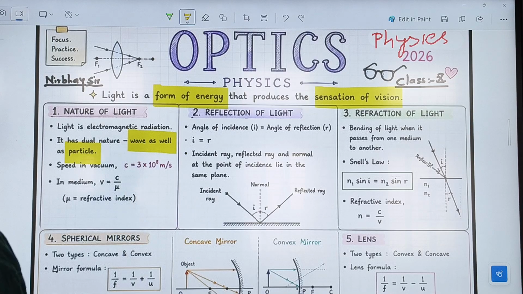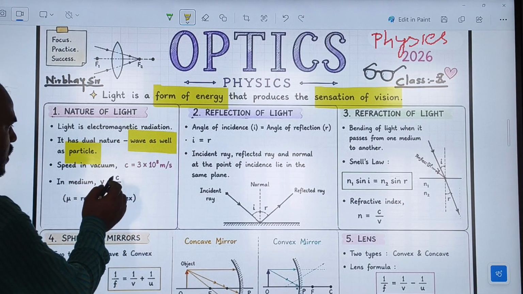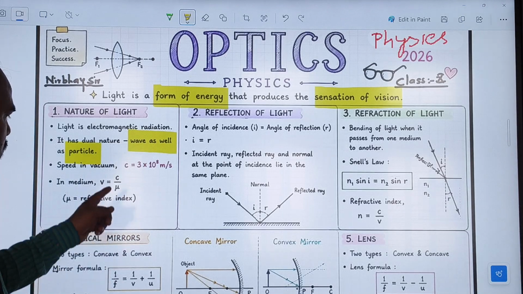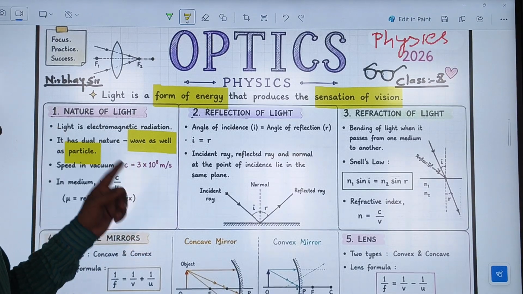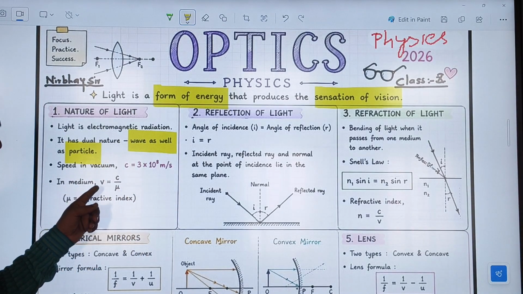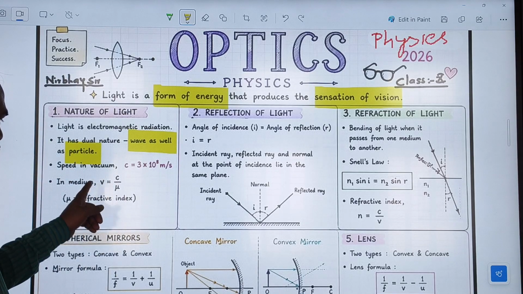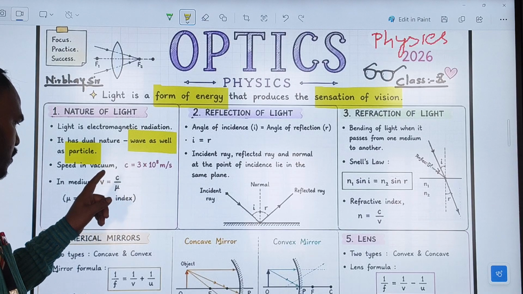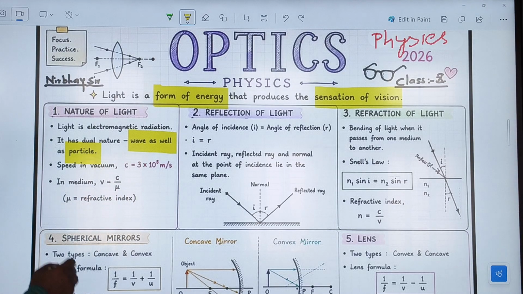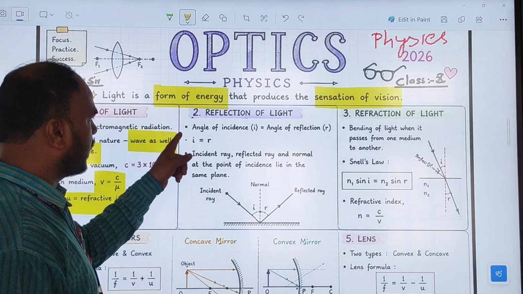So here capital C is used to represent the speed of light in air as well as vacuum. In a medium, v means the speed of light, v equals speed of light c upon mu, where mu stands for the refractive index. This is our formula.